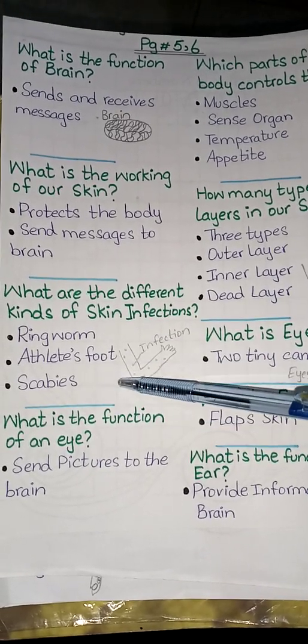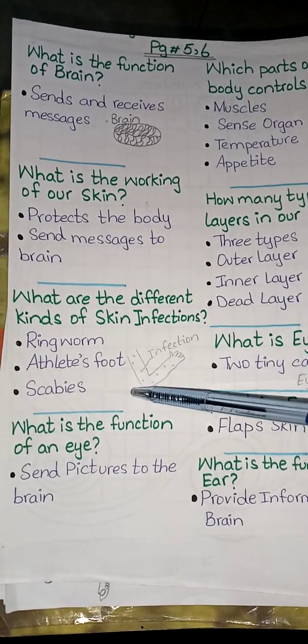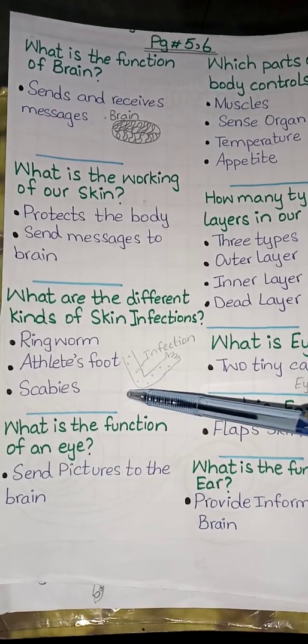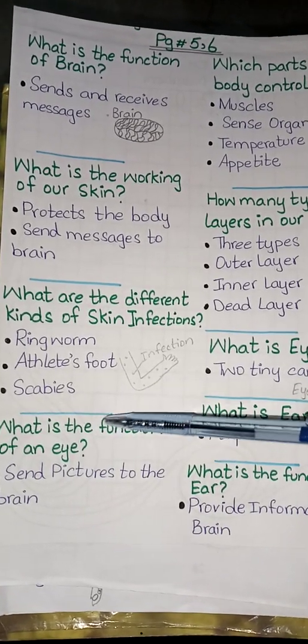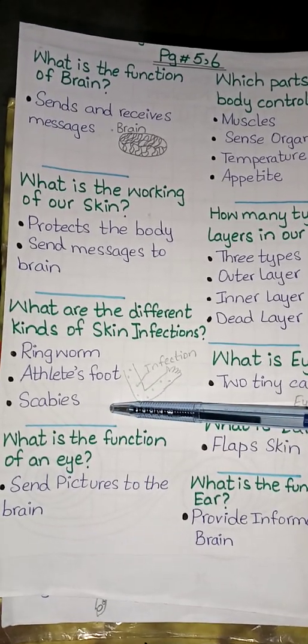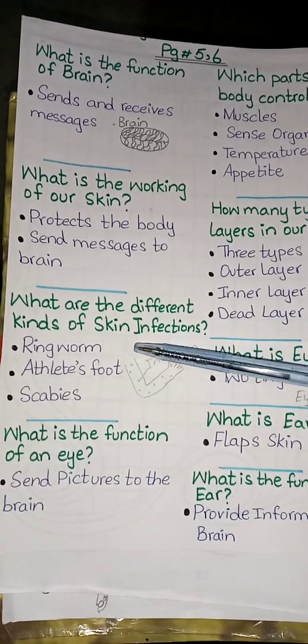The third skin infection is scabies. Scabies is a common skin infection which is caused by tiny mites, and it causes itchiness, spread by other people. What are the different kinds of skin infections?